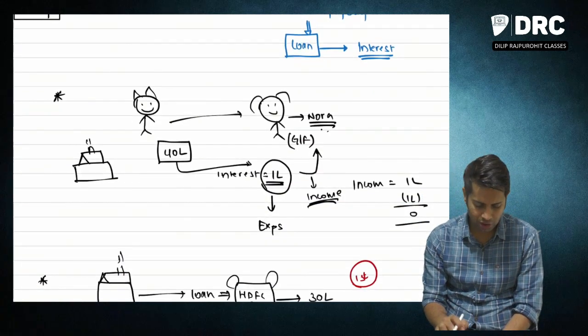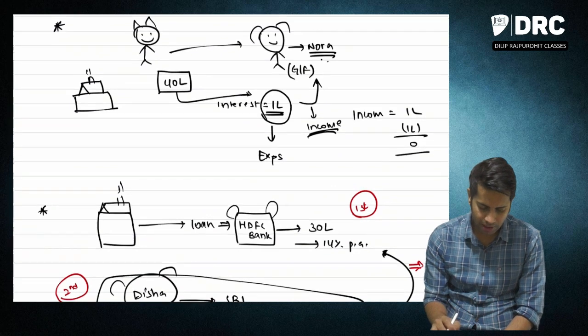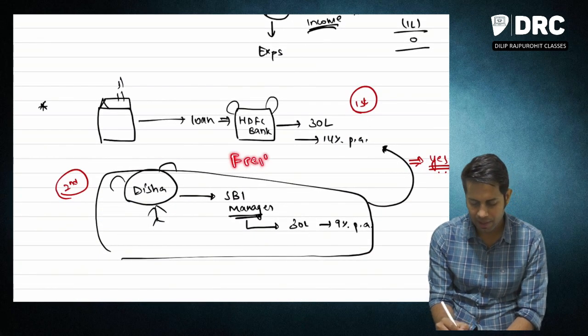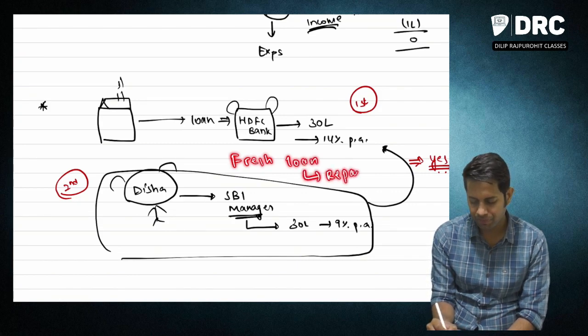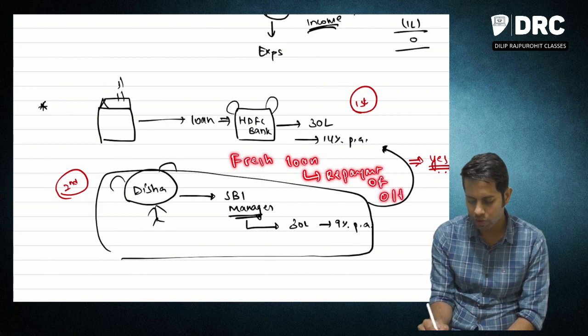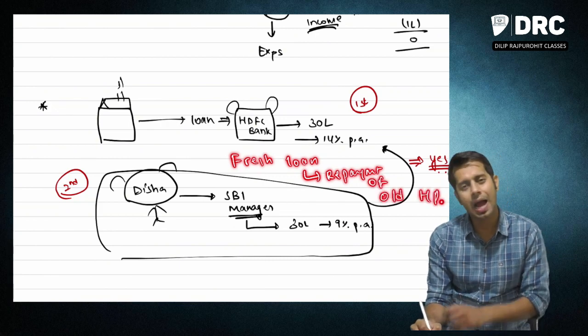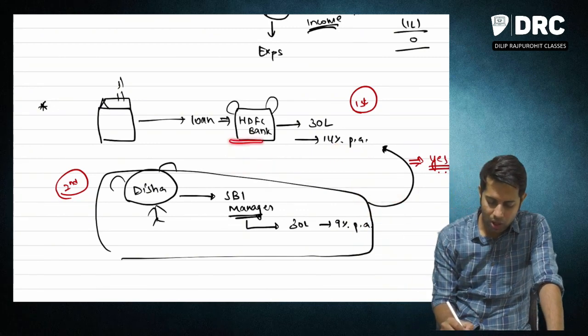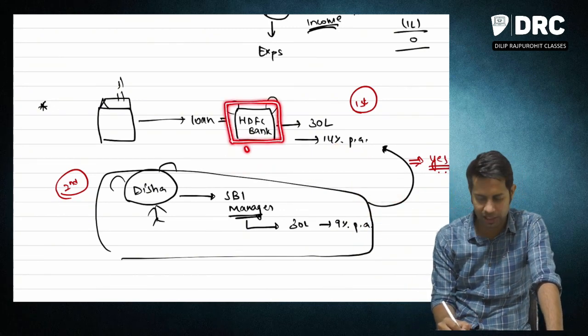Sir, I have a question. What is your question? Sir, what if I take a fresh loan for repayment of an old house property loan? See, let me take this example. I already have a house property loan taken from HDFC Bank.